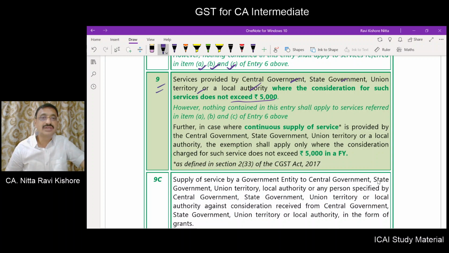If the government is providing a service to a business entity whose turnover in the preceding financial year exceeded 20 lakhs, or 10 lakhs as the case may be, and during the financial year the total amount charged by that government does not exceed 5,000, then it will not be subjected to tax, it is exempt. However, this provision is not applicable to A, B, C of entry number 6.